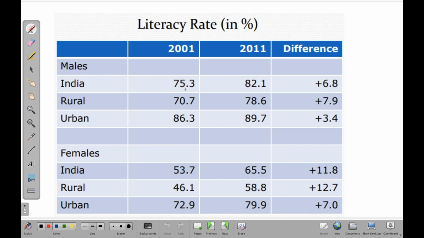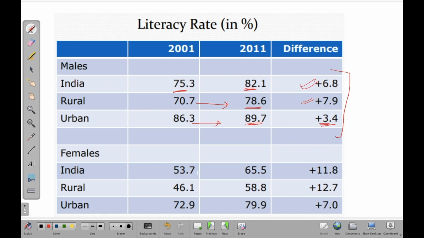Let's have a look at the distribution in male and female. In 2001, overall 75% of Indian males were literate. In 2011, it has increased to 82.1, so an increase of 6.8. For rural, you can see that from 72 it has increased to around 78.6, an increase of about 8%. And for urban, 86.3 to 89.7, an increase of 3.4. This is for male, right?